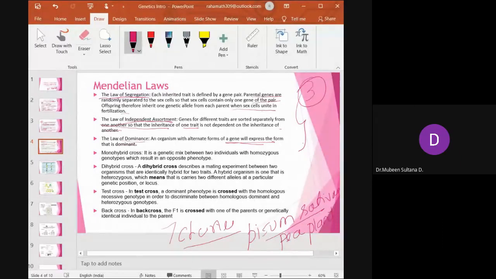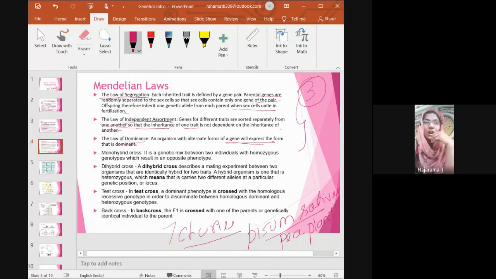Can the genotype and phenotype ever be the same? No, ma'am. Is it not always the same? How does it differ? A plant may look tall, but it may be a heterozygous tallness. So phenotypically it comes under tallness. When we compare it genotypically, it is a heterozygous tall. So the ratio might not be the same always. Good. Now see, so this is what is a monohybrid cross. In the next slides, I will go into detail with each and every cross.